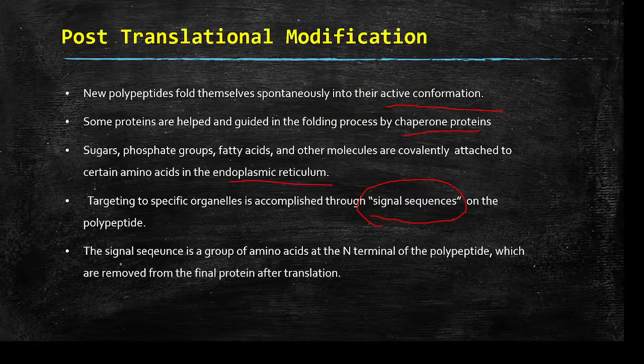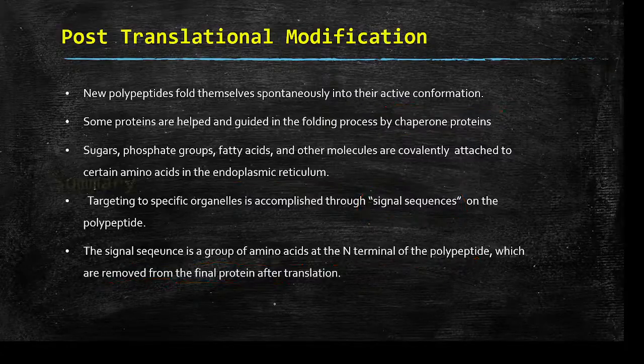So what is a signal sequence? A signal sequence is a group of amino acids at the end terminal of the polypeptide. This sequence of amino acids will decide where it has to be transferred, which organ it has to be transferred to. Once the transfer is over, these signal sequences are removed.